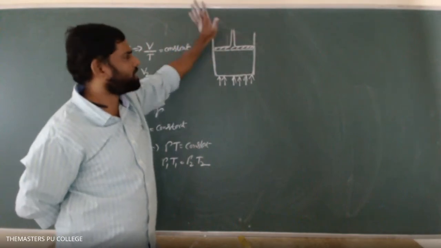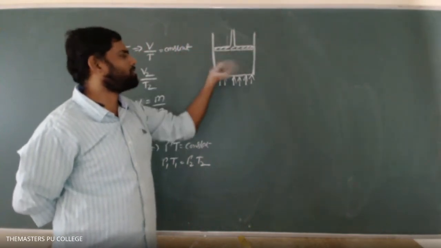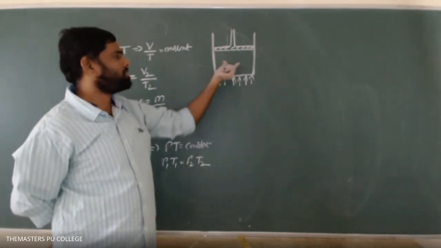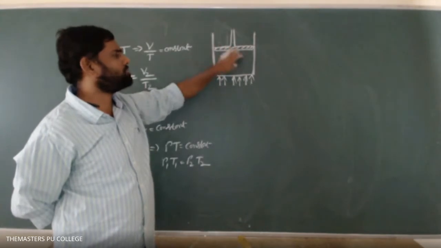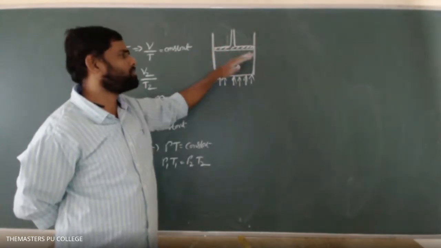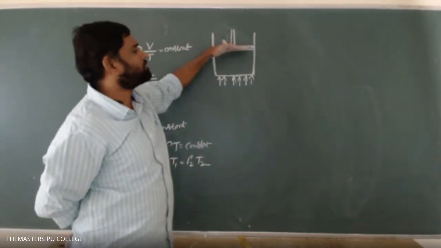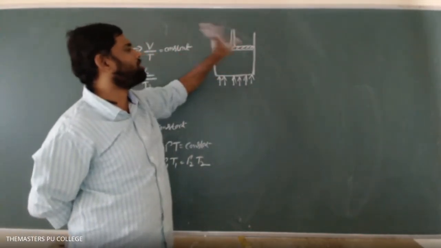We haven't changed the pressure. We are just supplying heat to the gas. By absorbing that heat, the temperature of the gas increases. Practically we know that it will push the piston upward, and when the piston moves upward, the volume of the gas increases.